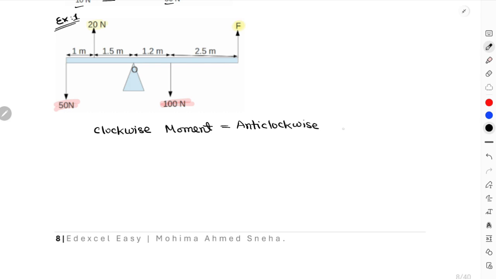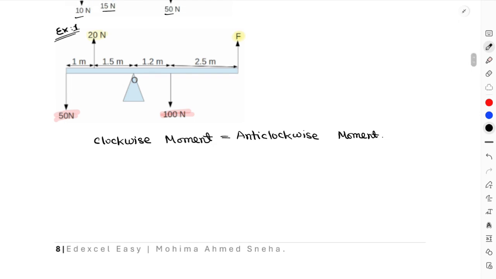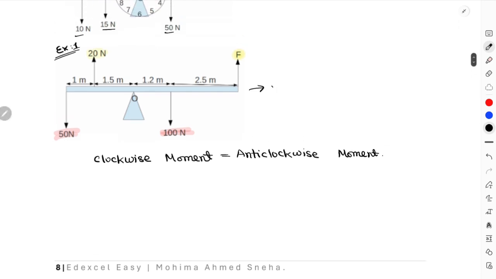This law of conservation of moment indicates the object will be at equilibrium. That means at the end of the day, all of the upward forces should be equal to the downward forces. This indicates the object is at equilibrium.